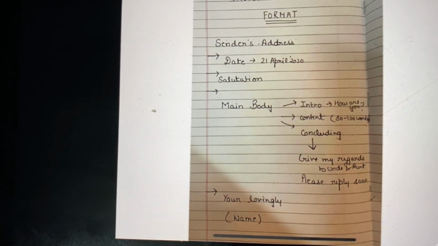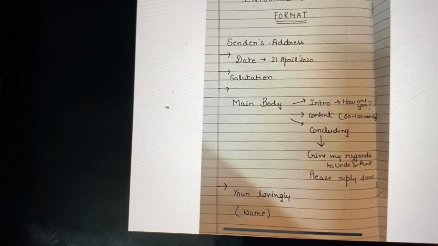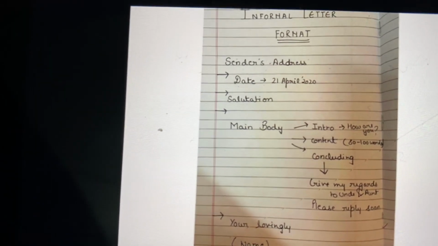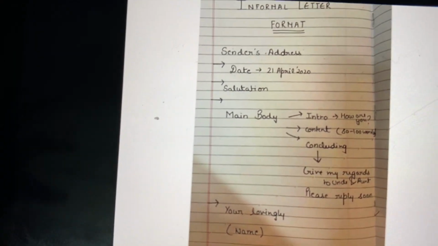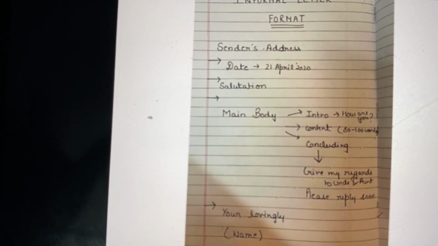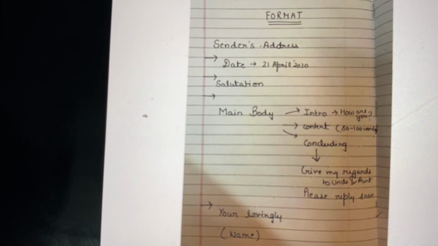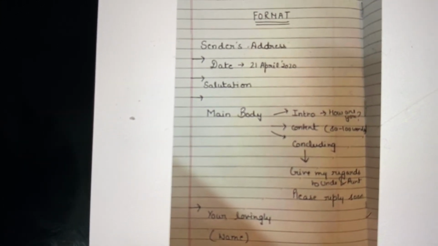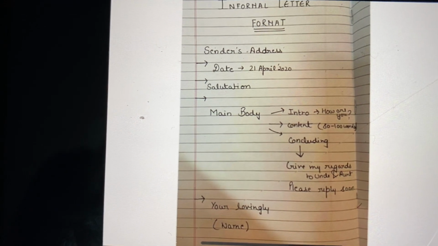Last, in the concluding paragraph, it depends on whom you are writing the letter to. For example, you are writing the letter to your friend. So you can conclude like give my regards to uncle and auntie or give my love to your mom and dad. So this way you can conclude your letter.